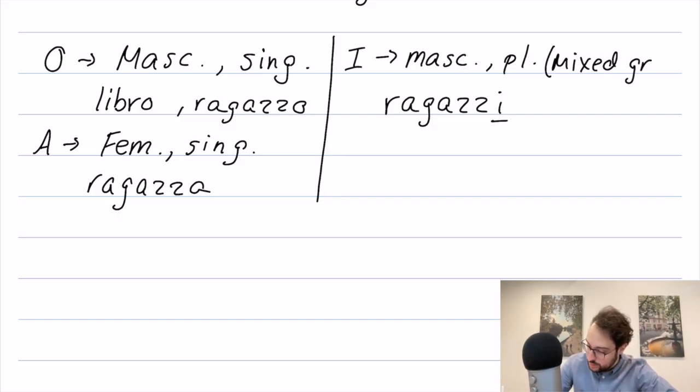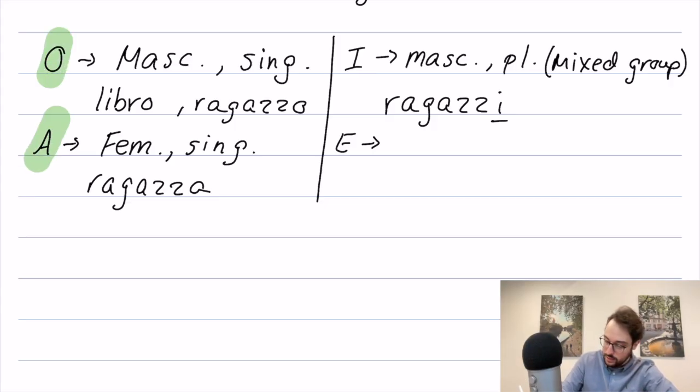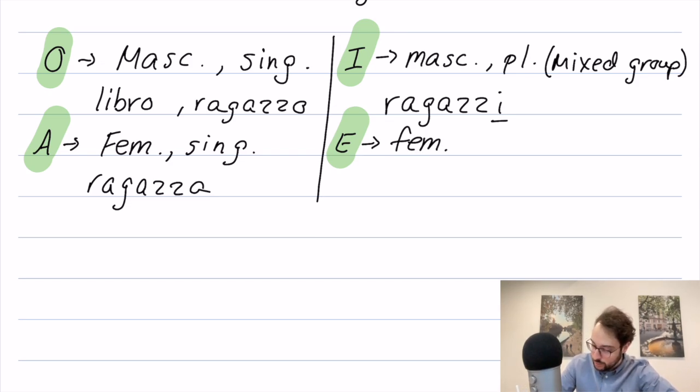All right, nice. And then when a word ends in E in Italian, but we pronounce this as E, so if we were to pronounce all of these, we have O, A, I, E. Those are the proper pronunciations of these. So if a word ends in E, this is feminine plural.